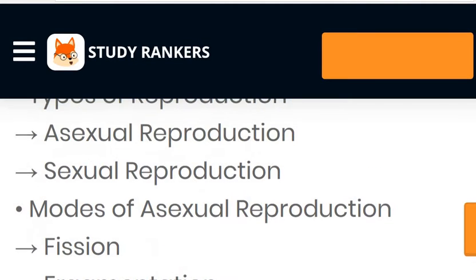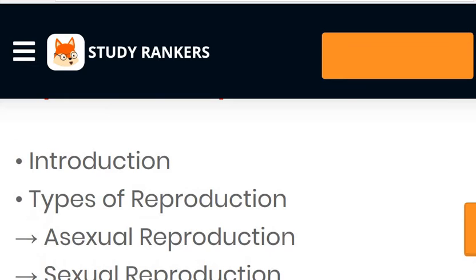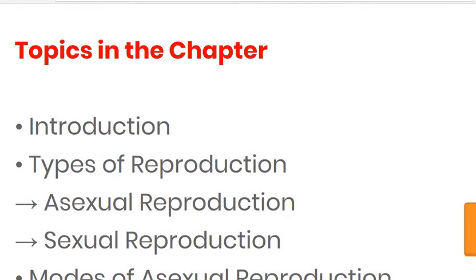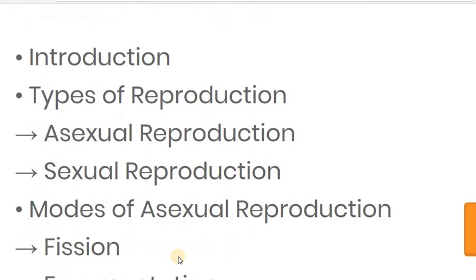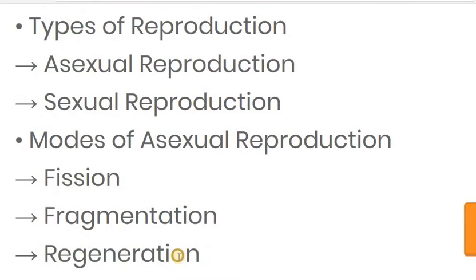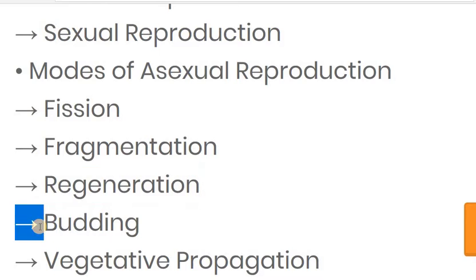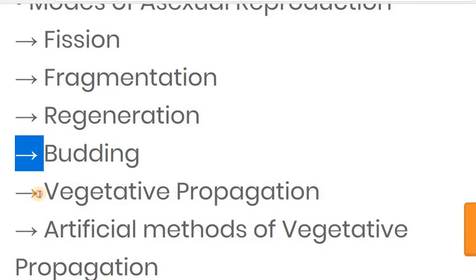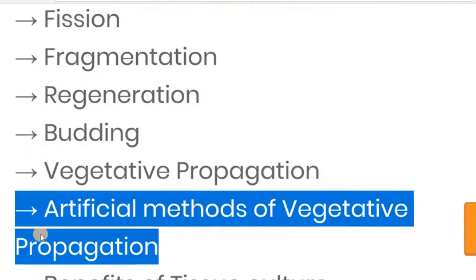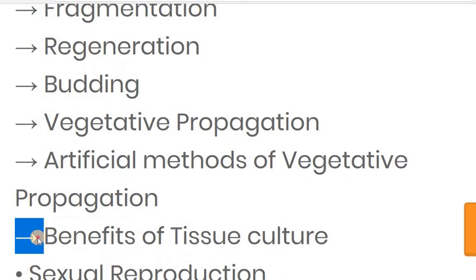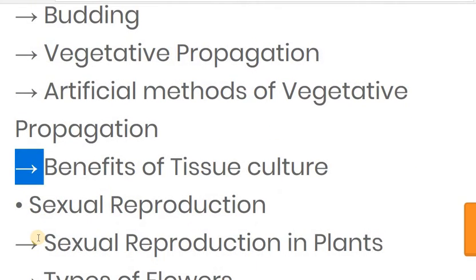then types of reproduction, later on modes of asexual reproduction, in that fission, fragmentation, regeneration, budding, vegetative propagation, then artificial methods of vegetative propagation, benefits of tissue culture,